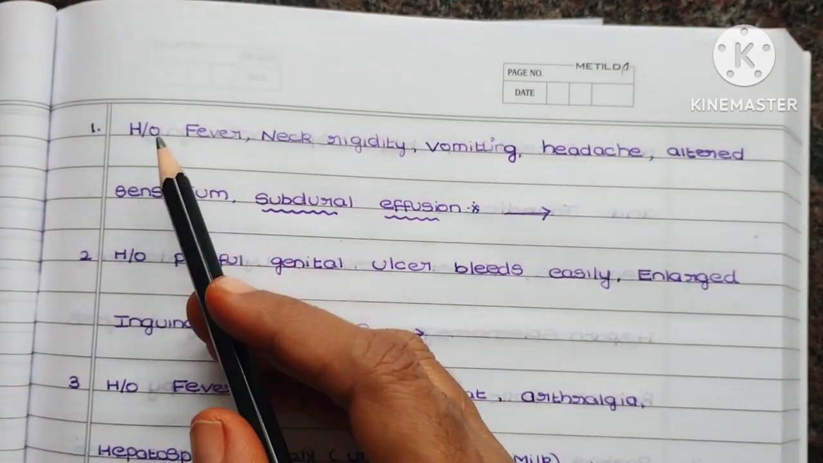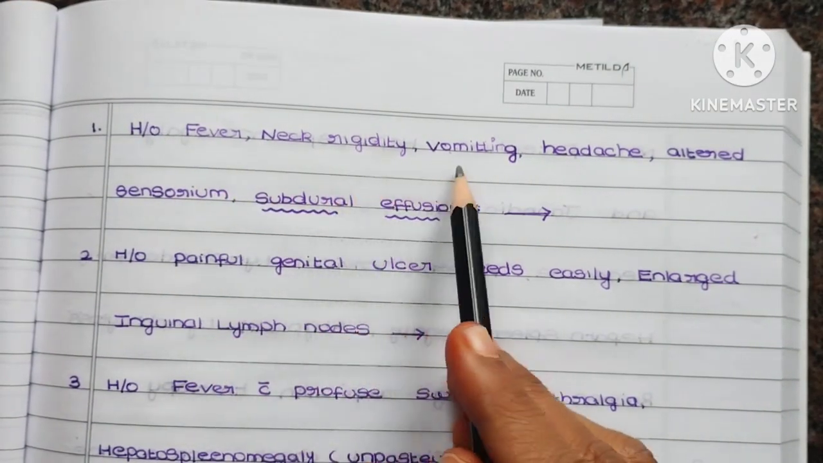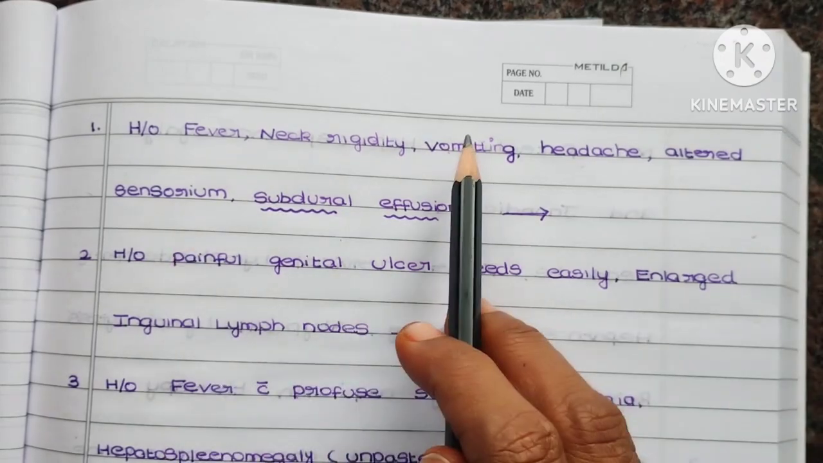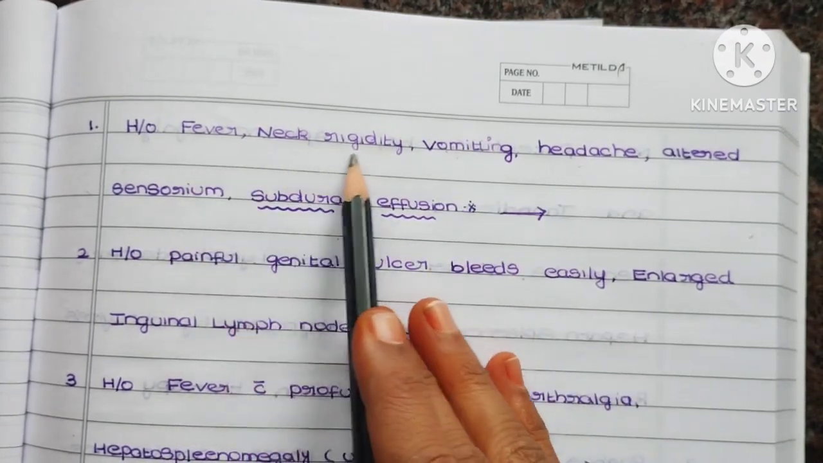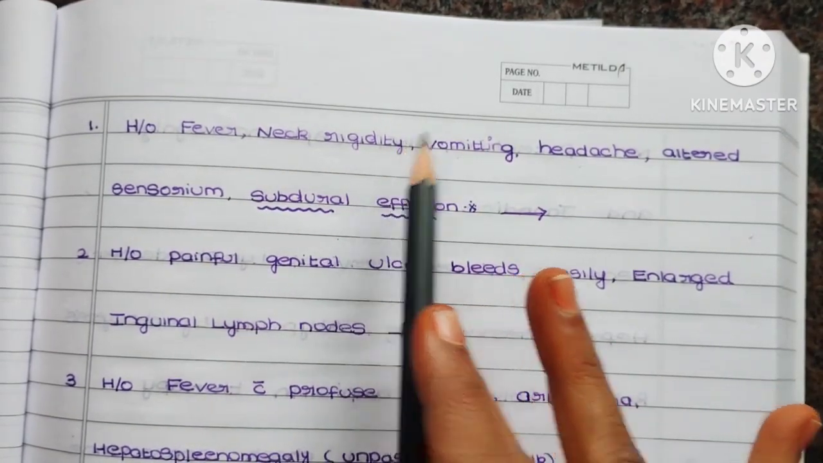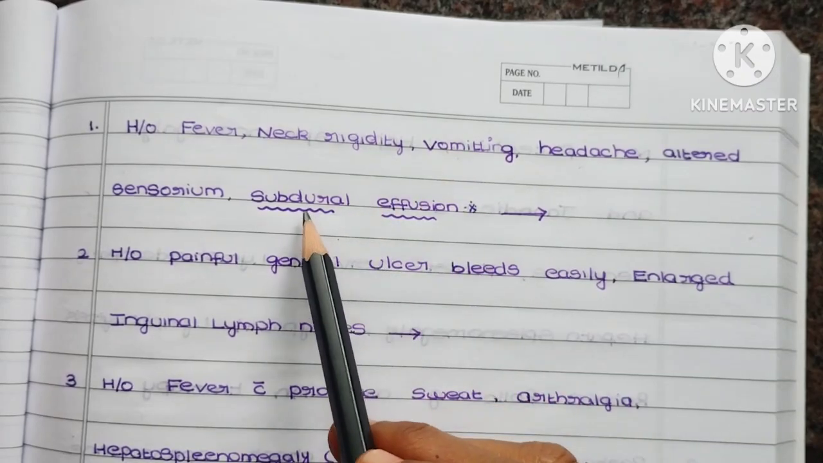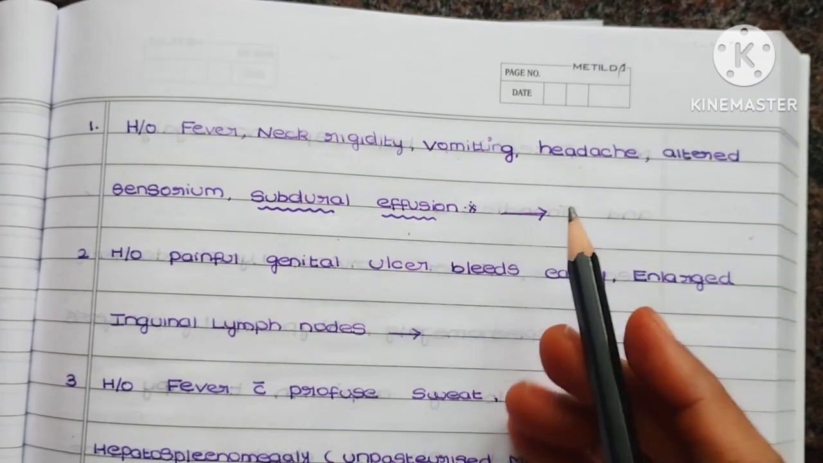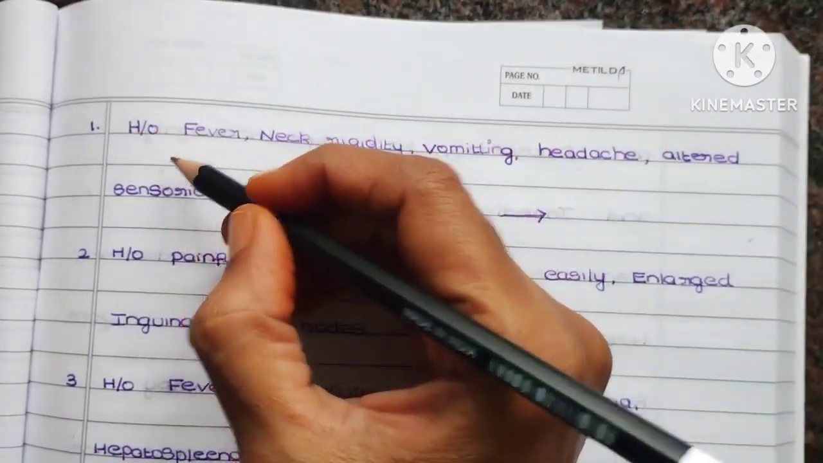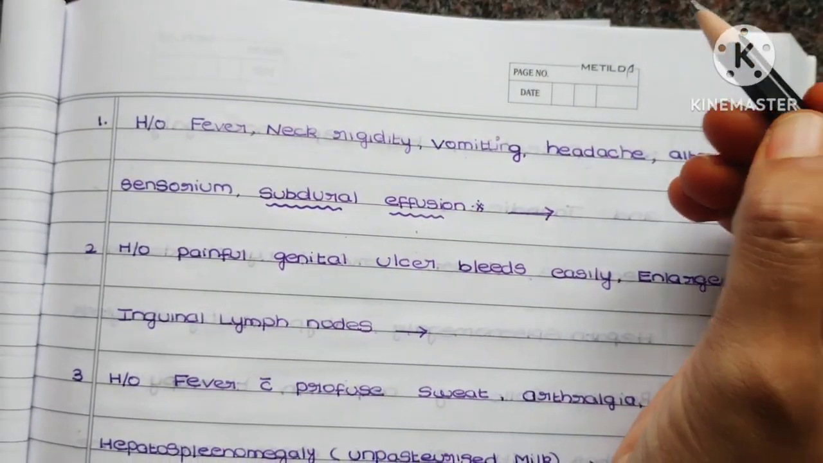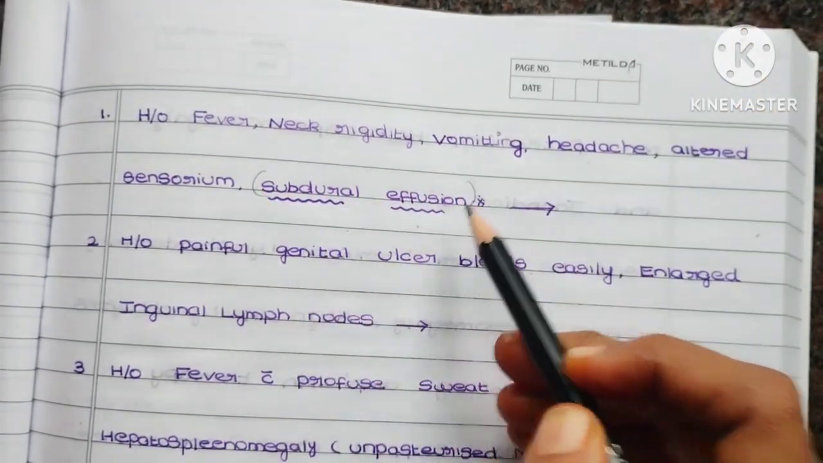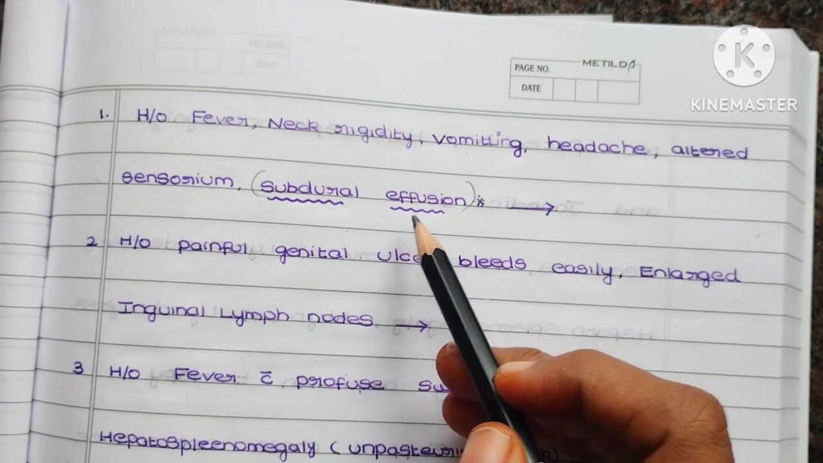So here the first question is history of fever, neck rigidity, vomiting, headache and altered sensorium. With these clues you can make out it is a meningitis. But here the important point is that you want to make out the subdural effusion. If they give these points, then you can make out it is a Neisseria meningitis. But here the differentiating point is a subdural effusion.